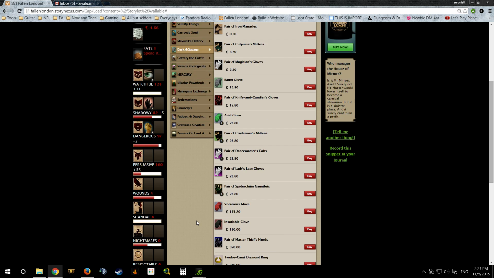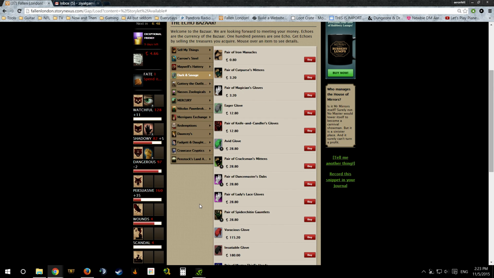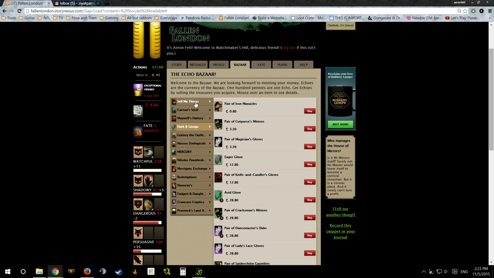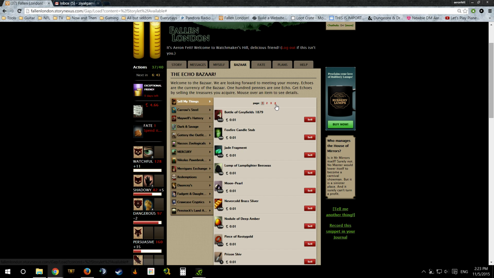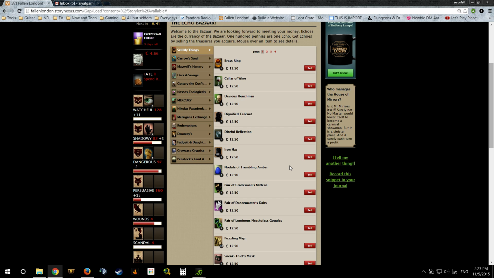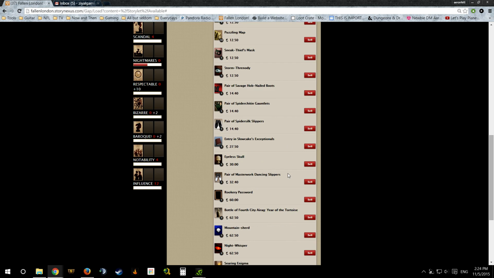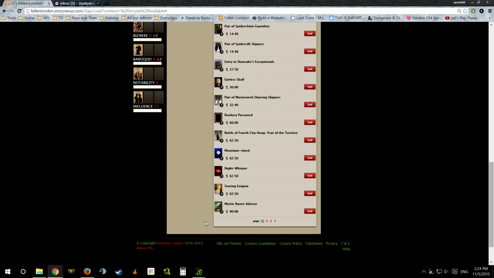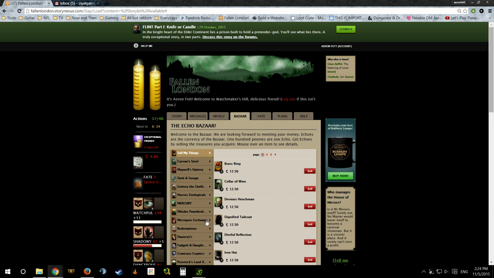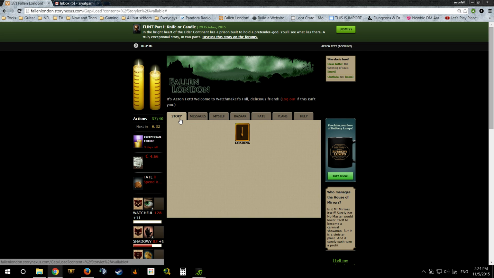Now granted, these are higher level items, but the idea is that you can sell off your consumables that perhaps you won't have when you need them, but you'll be able to make money that way, and you'll need to have your money for different things. A lot of this stuff is just crazy. I don't want to show off too much of it other than to say this.